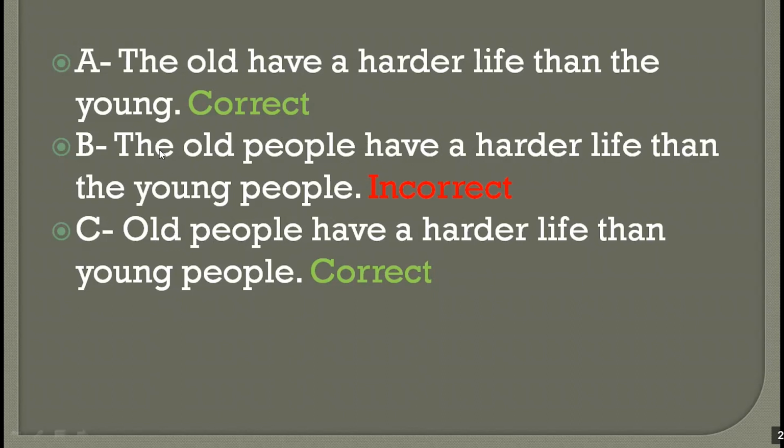But if you use the and people at the same time, that means you're not generalizing, you're not talking about a group of people, you're talking about a specific group, not the whole people in the society. What do I mean by that? I'll explain to you. Like when I say, for example, the old people in my family have a hard life. So I'm talking about my family only. I'm not talking about all old people in the society.